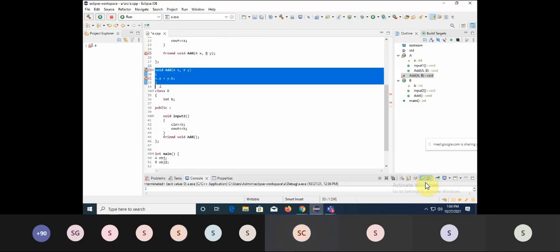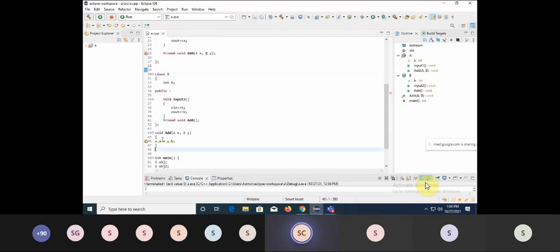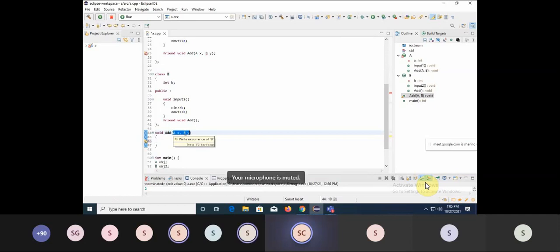Fine. So this is nothing but what I'm talking about, accessing the private data of both the classes in a single function. So this function is not the member of any specific class. Rather, it's a shared function between A and B. And where will you get to know this? It will be known to you from the parameters, that this add function is a friend shared function in between these two classes.